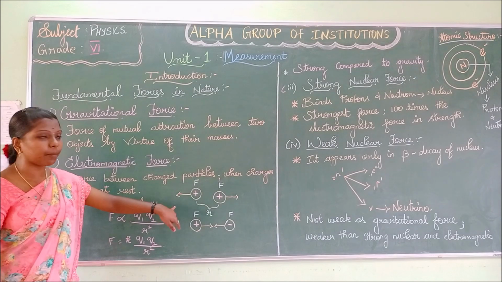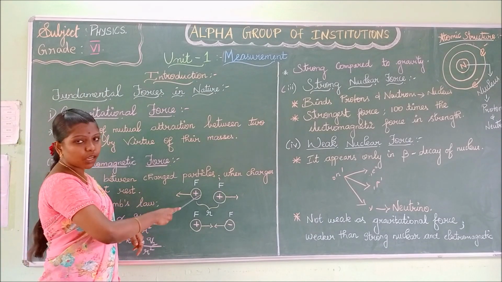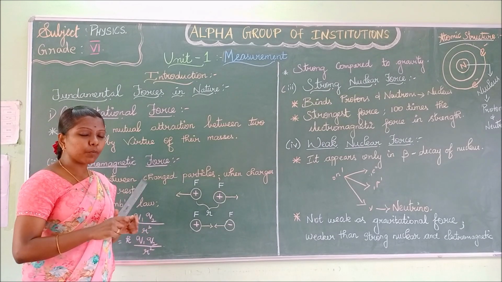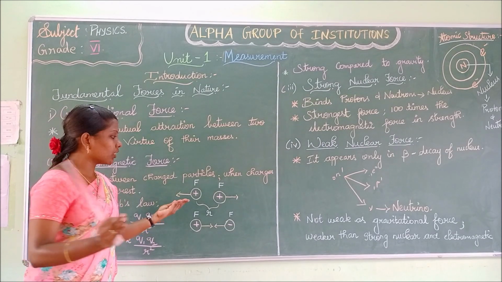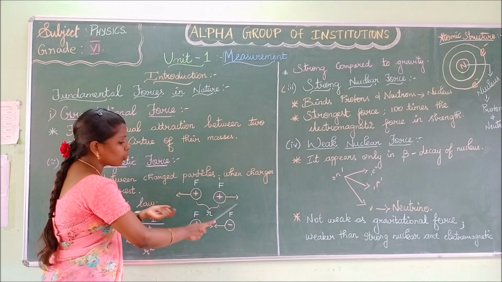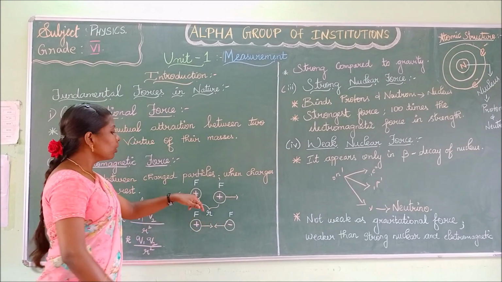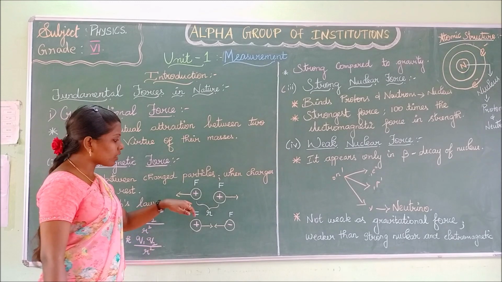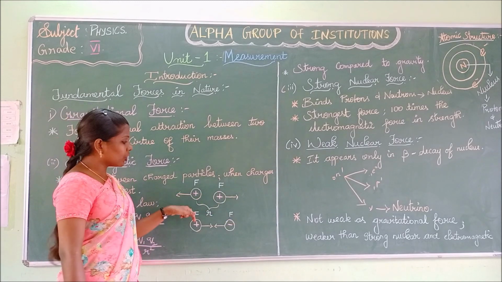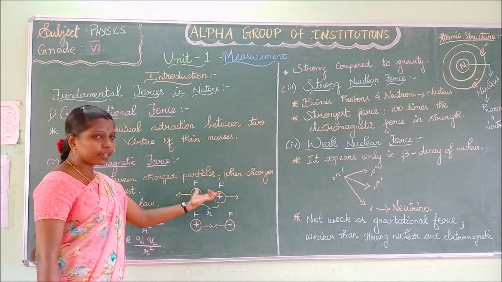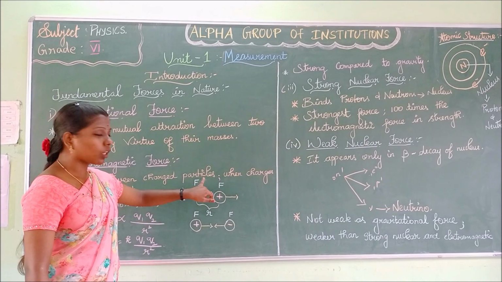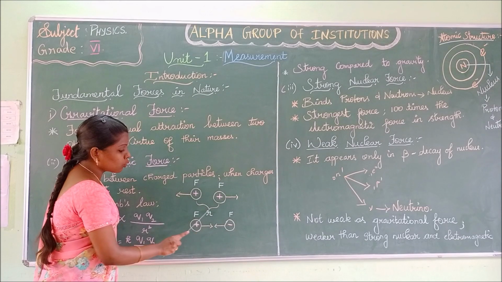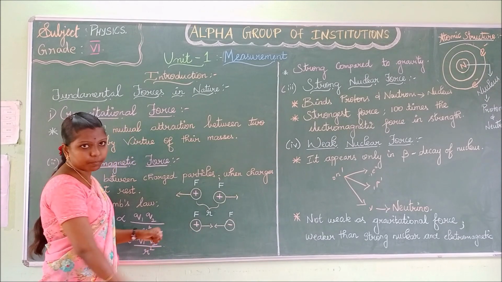Now see this diagram. Here you have a positive charge and a positive charge. We might have learned that two equal charges repel each other. This is an example of repulsion. Two like charges, that is, the same charges, repel each other. That has some force, right? This is denoted by the letter F. The distance between these two charges is R.